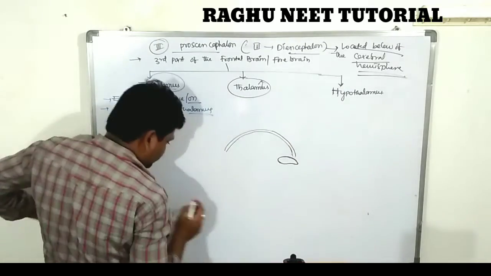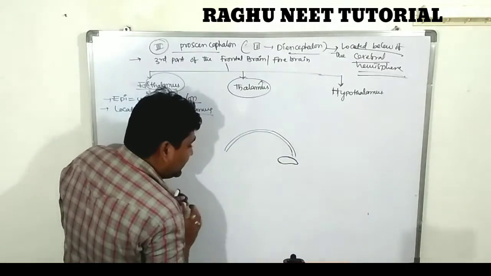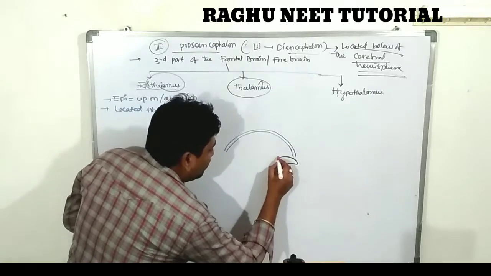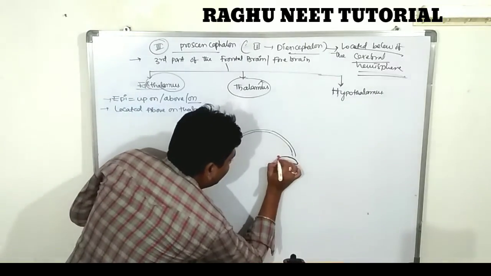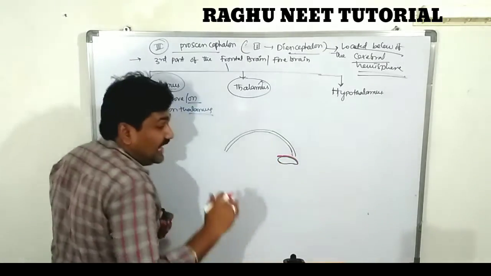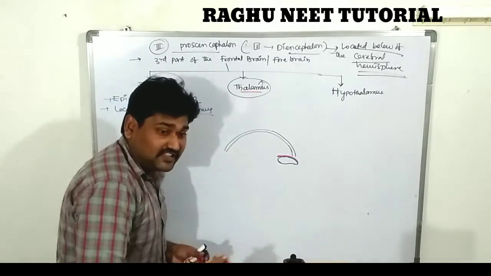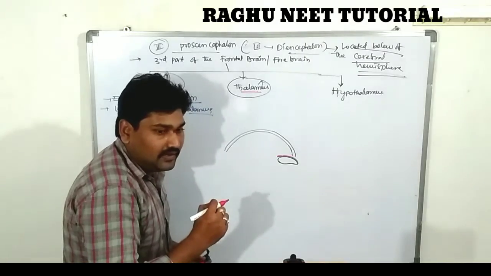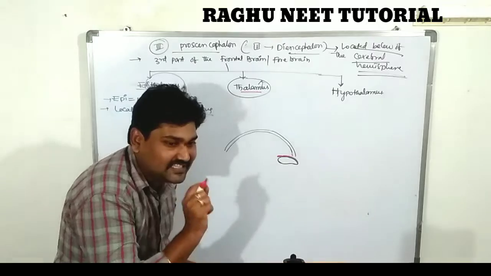The surface of the thalamus contains a large number of vascularized nerves. In between these nerves and the thalamus region there is a whitish material.